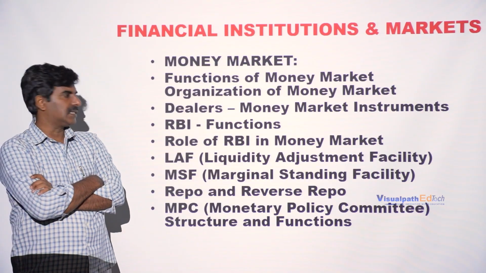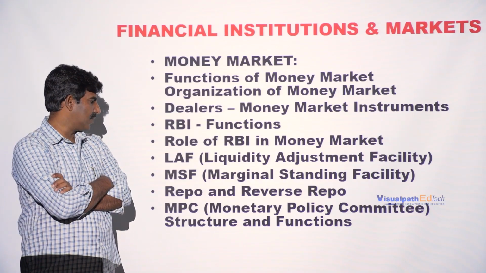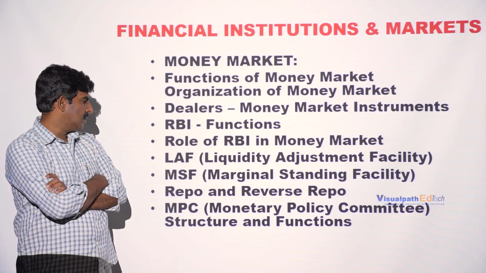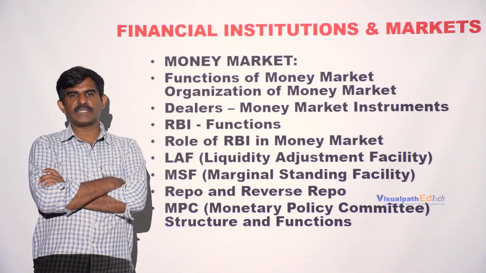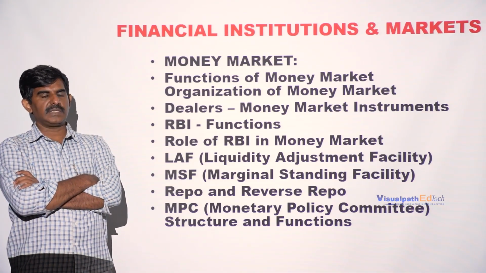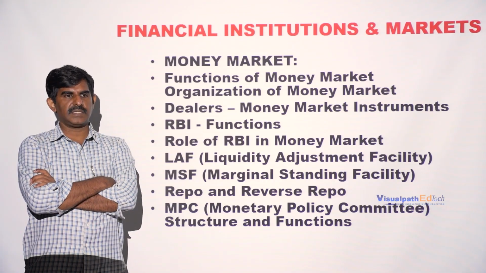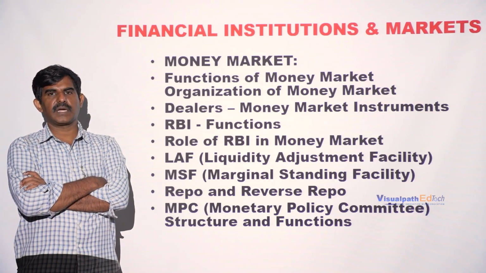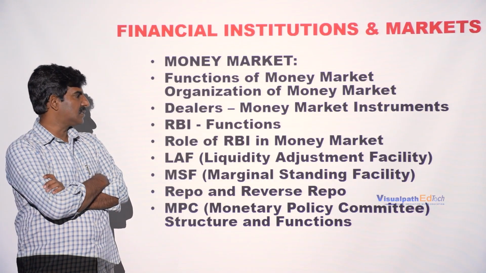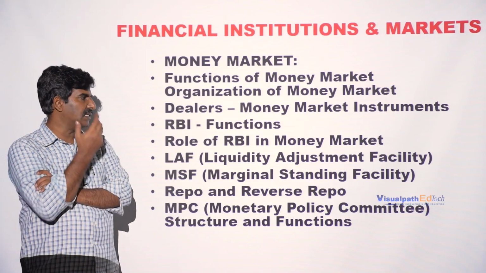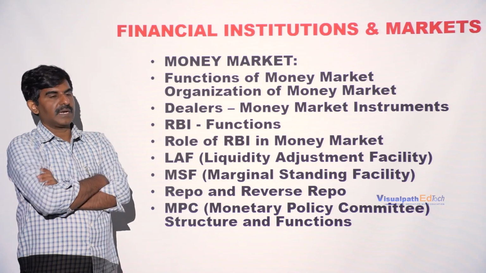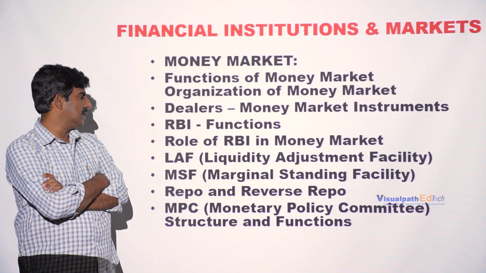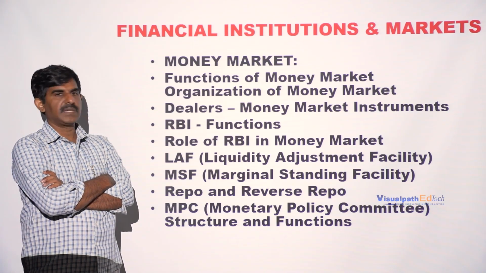Through its monetary policy, the RBI controls inflation, which is the controlling of money supply in the country. We'll also see that in unit number 3.